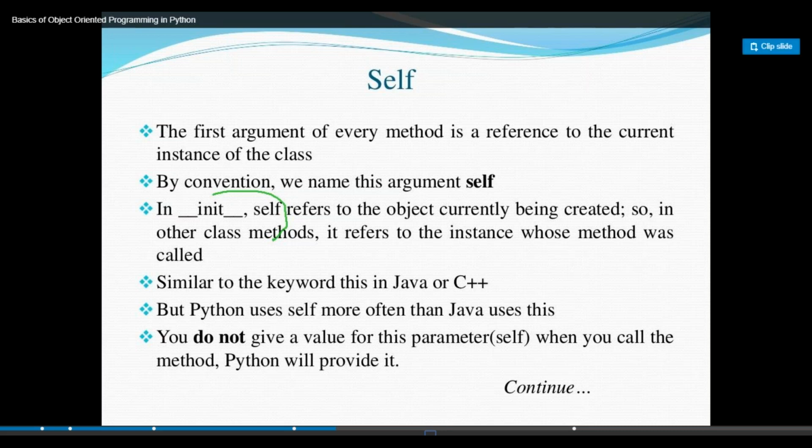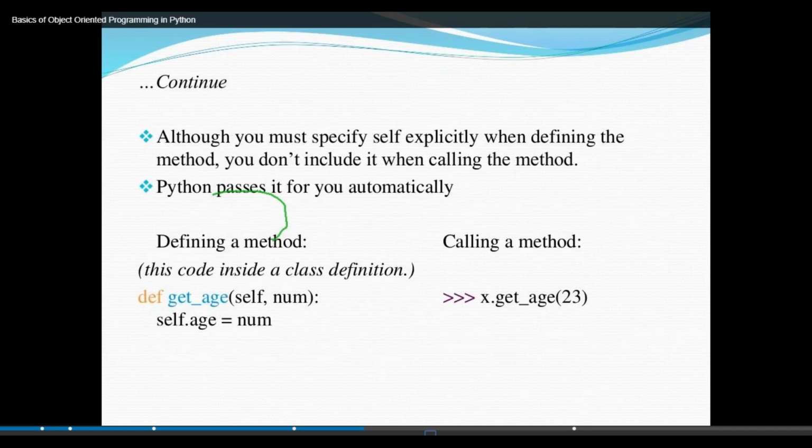Then, to conclude self: although you must specify self explicitly when defining the method, you don't include it when calling the method. Once you are calling, there is no need. If you define it, you write self.